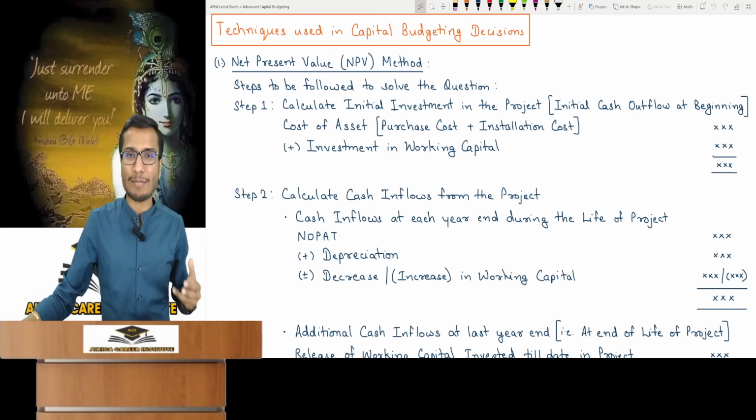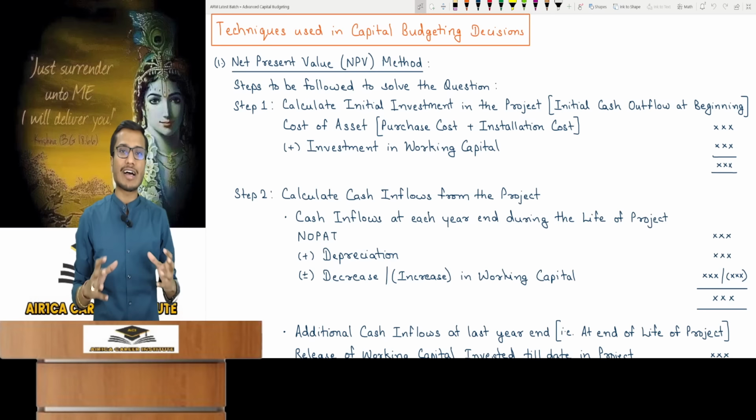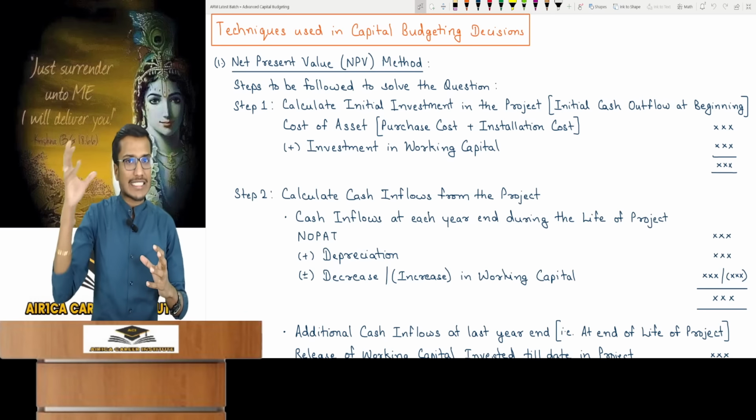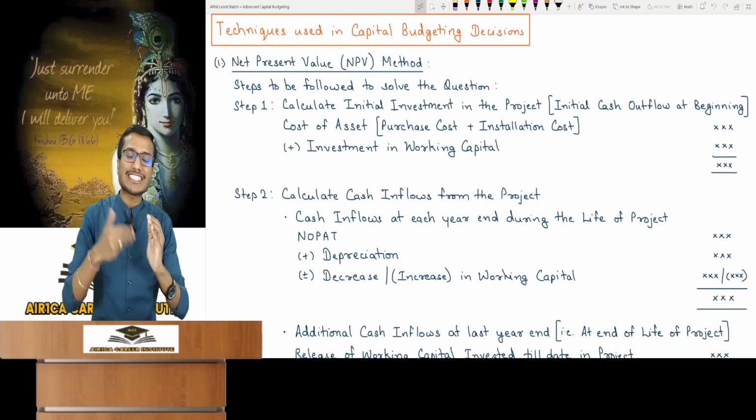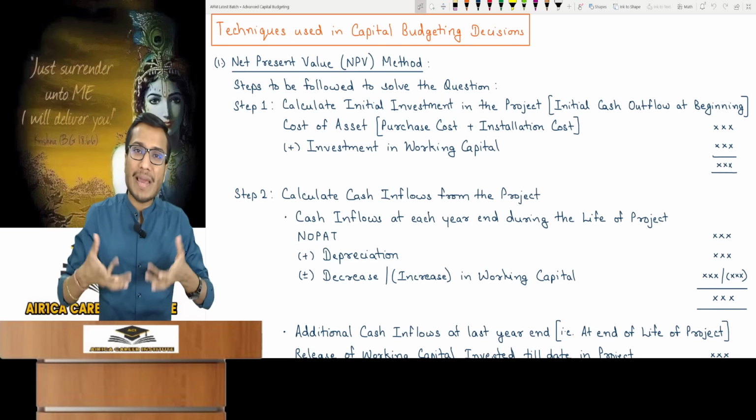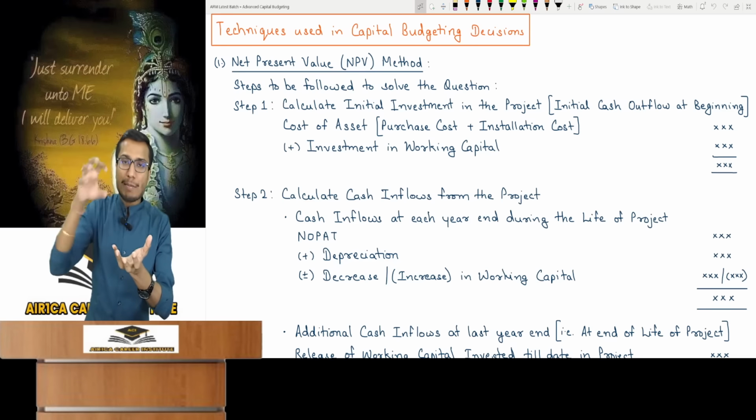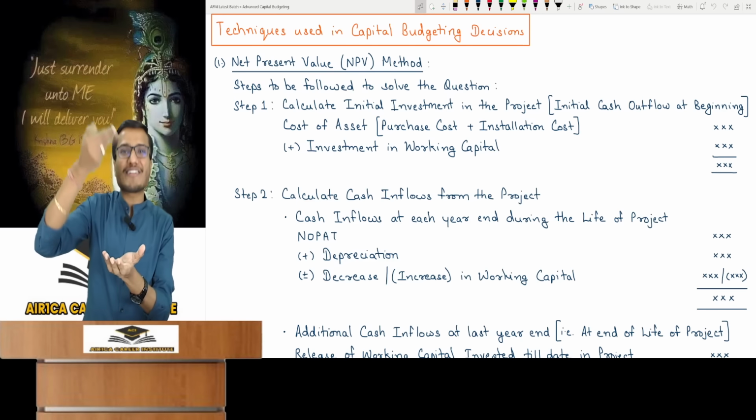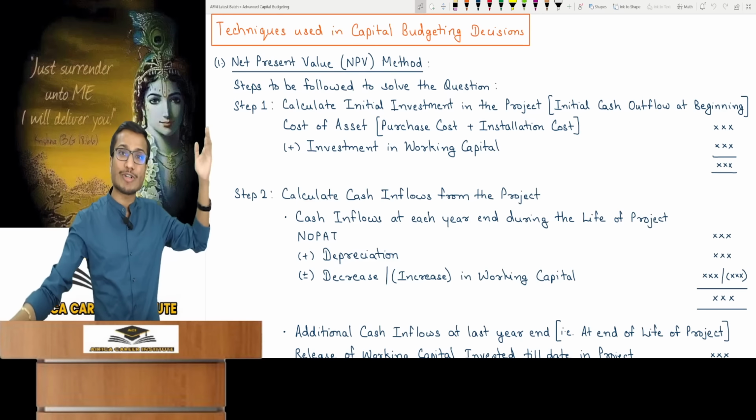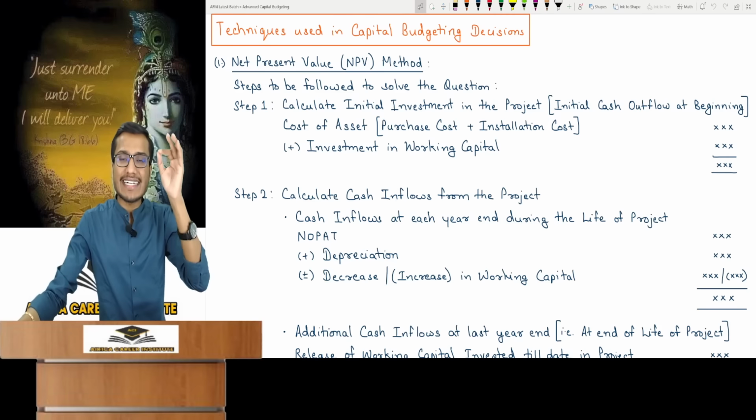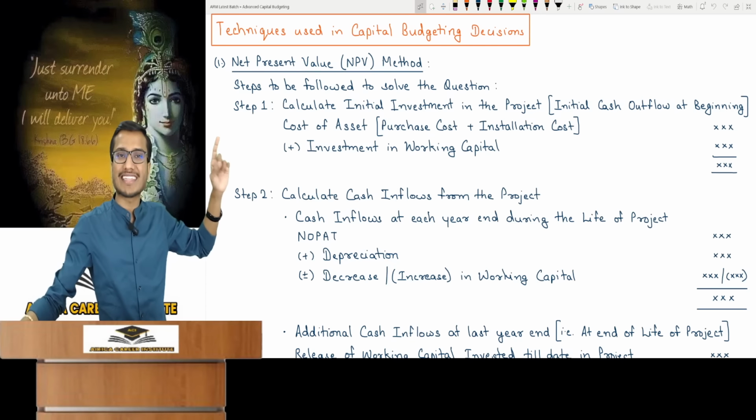Before that, let me tell you one more thing in all your questions. When I said that you will do advanced capital budgeting, let me tell you that in all the advanced capital budgeting questions, you will first have to calculate NPV. First, you will calculate NPV. Then you can move on to advanced aspects, which is generally assumed for all questions. In 99% of questions, the NPV method will be used.